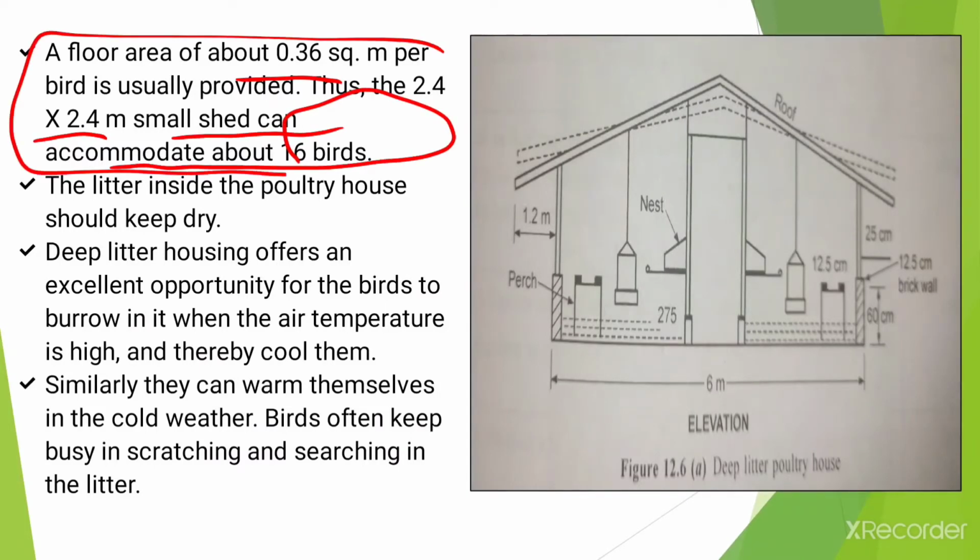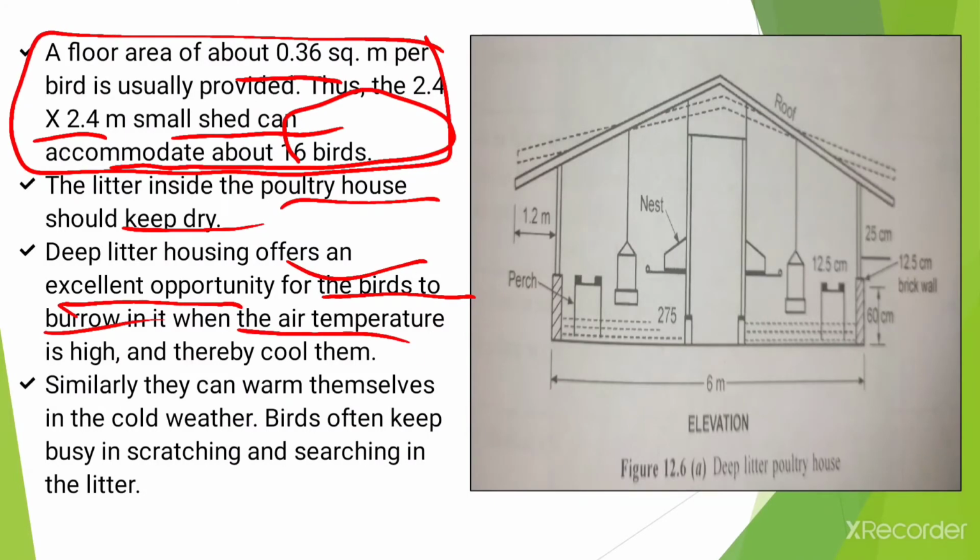Okay, these dimensions are very important. Floor area in case of deep litter poultry housing system is about 0.36 square meter per bird. Okay, and the litter inside the poultry house should be kept dry. Then deep litter housing offers an excellent opportunity for the birds to burrow in it when the air temperature is high and thereby cool themselves. Okay, and similarly they can warm themselves in cold weather. Okay, birds often keep busy in scratching and searching in the litter.